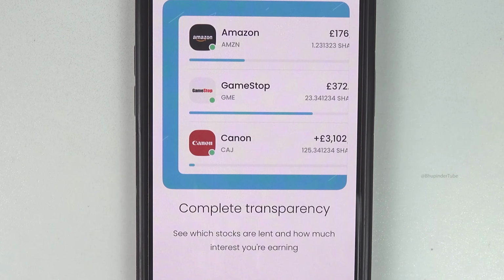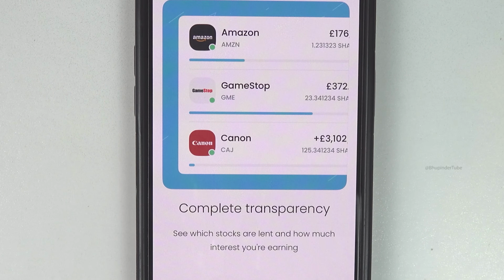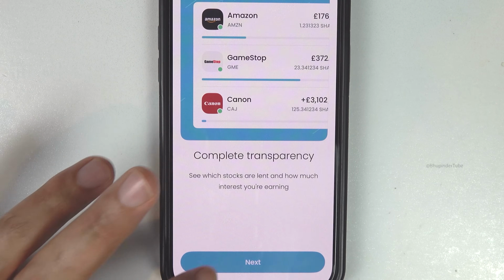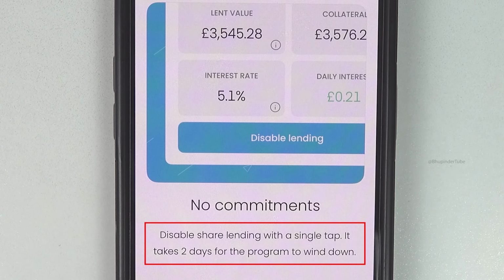And the beauty of Trading 212 is that it shows you every day how much interest you earn, your lent value, and more in a very transparent way. Sounds good? Tap on next. And you can stop lending at any time. It would take around 2 days for your account to go back to normal.